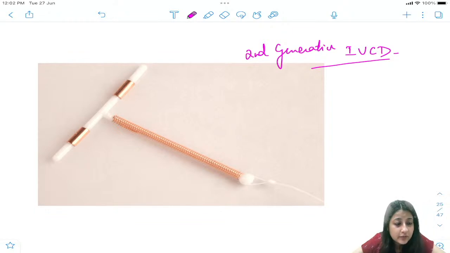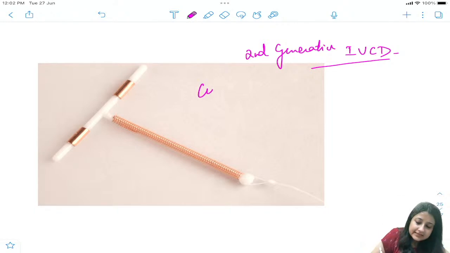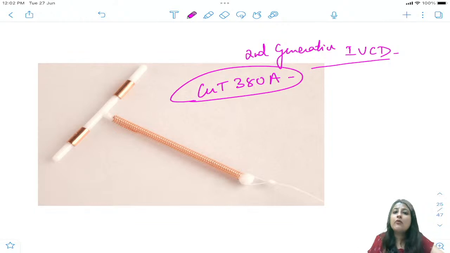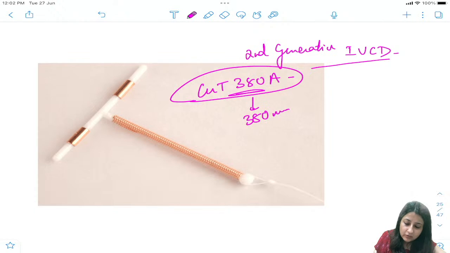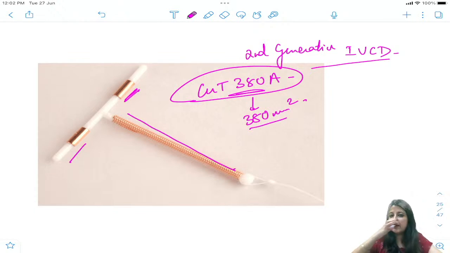I think one of you, Besla, wrote 380, Himanshu 380. Very good. This is actually copper T 380A, guys. Now, what is this 380? 380 millimeter square of copper wire is wound on the horizontal as well as the vertical stems. You can see that 380 millimeter square of copper wire is wound on the horizontal as well as on the vertical stems. They ask you what is this 380.